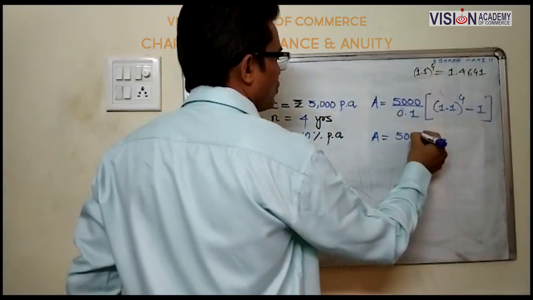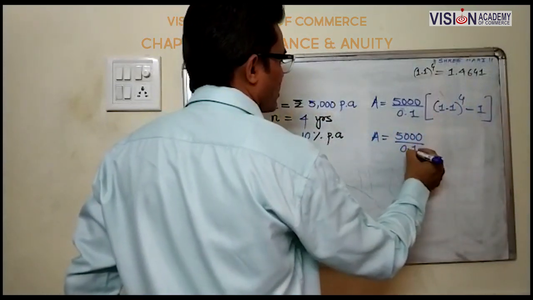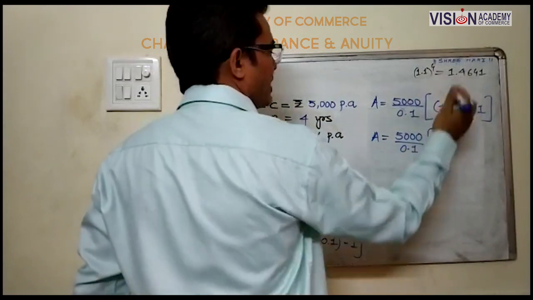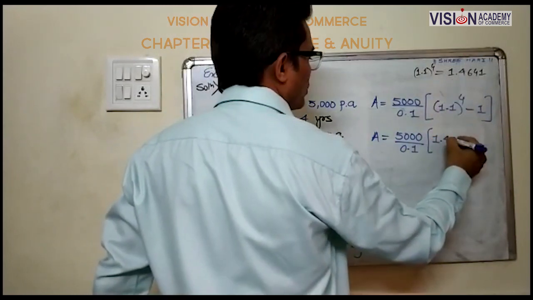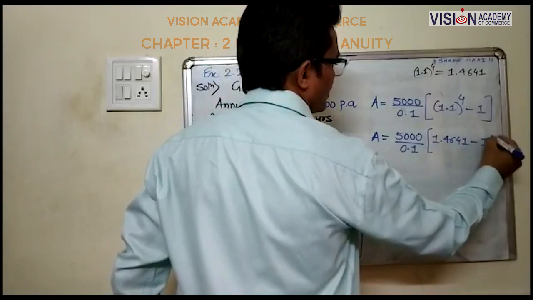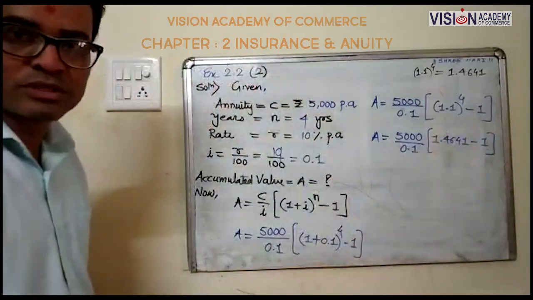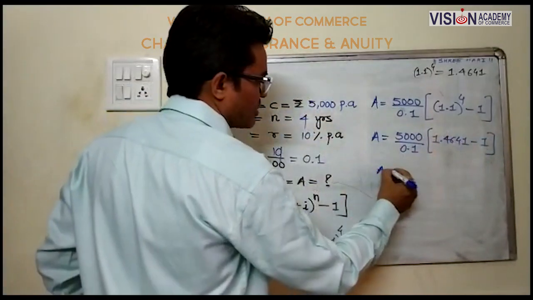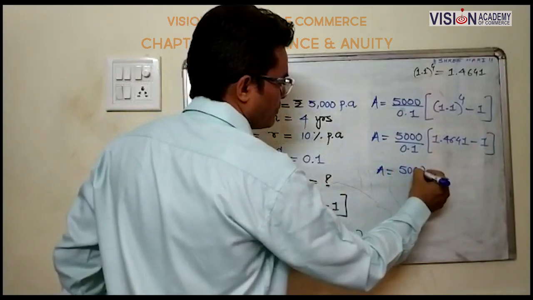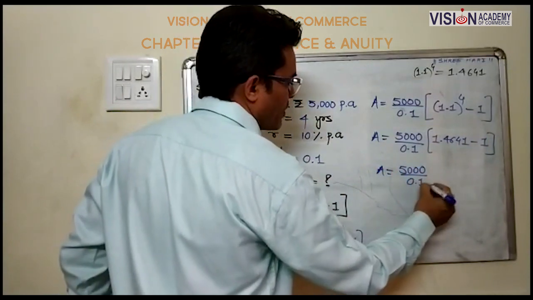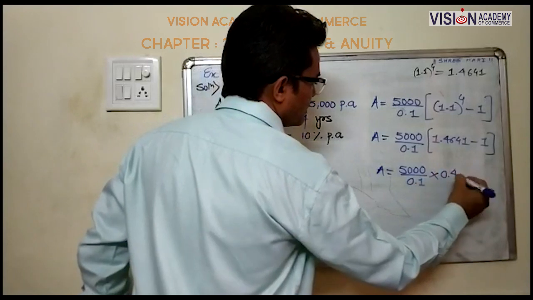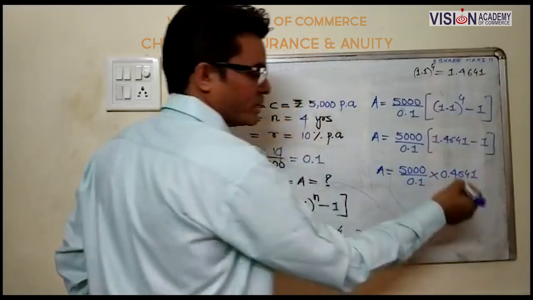A is equal to 5,000 upon 0.1, and it is given 1.4641 minus 1. A is equal to 5,000 upon 0.1 into 0.4641.